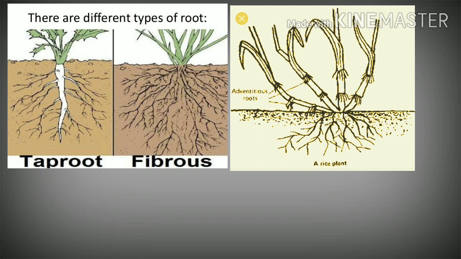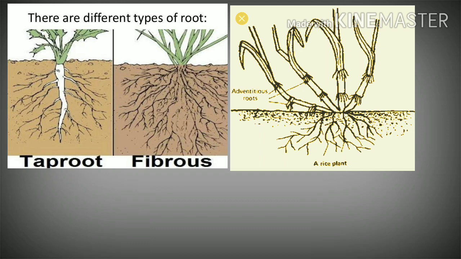So this is the primary root, and from the primary root come out the lateral branches, and in that we get the secondary roots and the tertiary roots over the primary root. So this type of root is called the taproot system. And this taproot system is generally found in dicotyledonous plants.